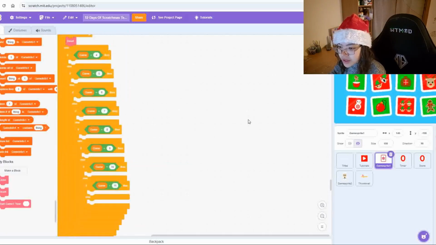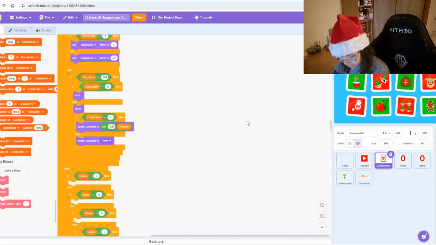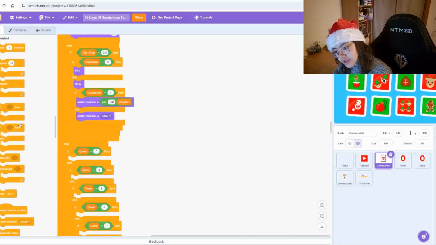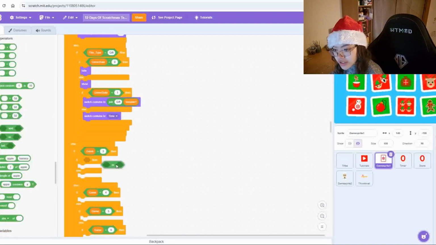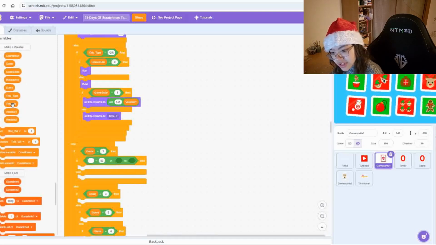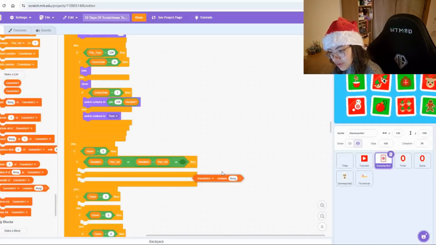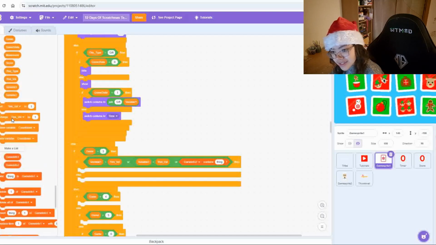So now we can go to the when I start as a clone script for this one. And this one's super simple. We just need an if else function into here. Then we need an OR operator and another one. We'll drag that into one side. So we need this to be if variable 1 is equal to this value, or variable 2 is equal to this val, or game info 2 contains this value.